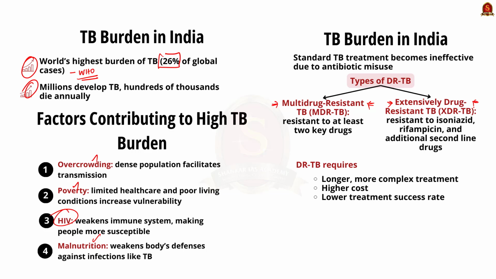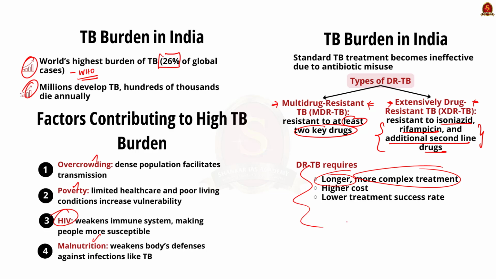They are multi-drug resistant TB. See, this is a type of TB which is resistant to at least two of the most effective TB drugs called isoniazid and rifampicin. And secondly, extensively drug-resistant TB. See, this form is resistant to isoniazid, rifampicin and additional second-level drugs, making it even more difficult to treat. Know that drug-resistant TB requires a longer, more complex and often more expensive treatment regimen. It also has lower treatment success compared to drug-sensitive TB.